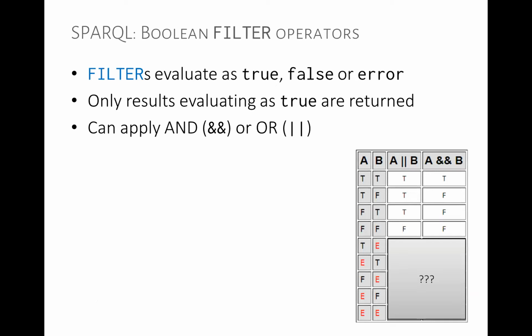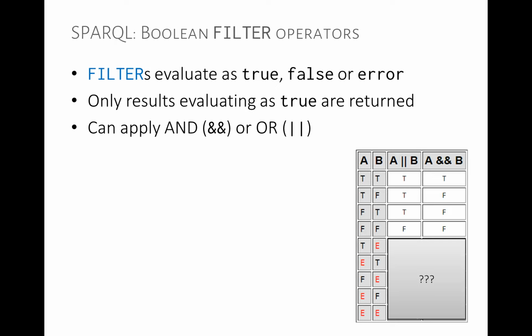So Boolean filter operators, the filters evaluate either as true, false, or error. And this is very important for RDF, not so much in relational databases, because we have a nice relational schema and we say that this column is varchar, or this column is int, or whatever. In RDF, things can be much more diverse. So we can end up applying filters on types that we don't know what they are. So we're only going to return results in the case of true. We can get true, false, or error, and we're only going to return results that evaluate as true.